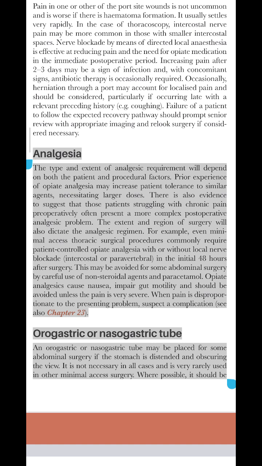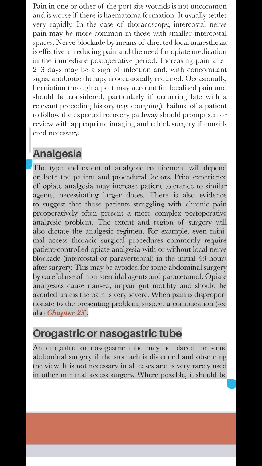For example, even minimal access thoracic surgical procedures commonly require patient-controlled opiate analgesia with or without local nerve blockade, intercostal or paravertebral, in the initial 48 hours after surgery. This may be avoided for some abdominal surgery by careful use of non-steroidal agents and paracetamol. Opiate analgesics cause nausea, impair gut motility and should be avoided unless the pain is very severe. When pain is disproportionate to the presenting problem, suspect a complication, see also Chapter 23.